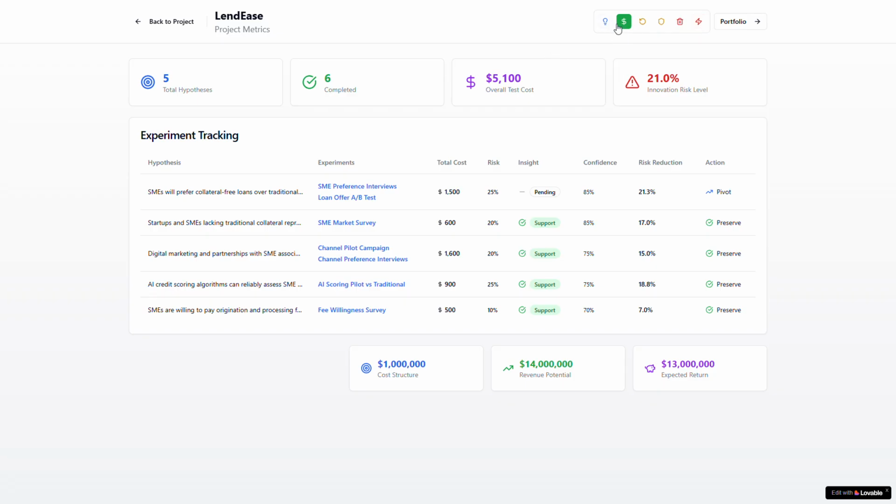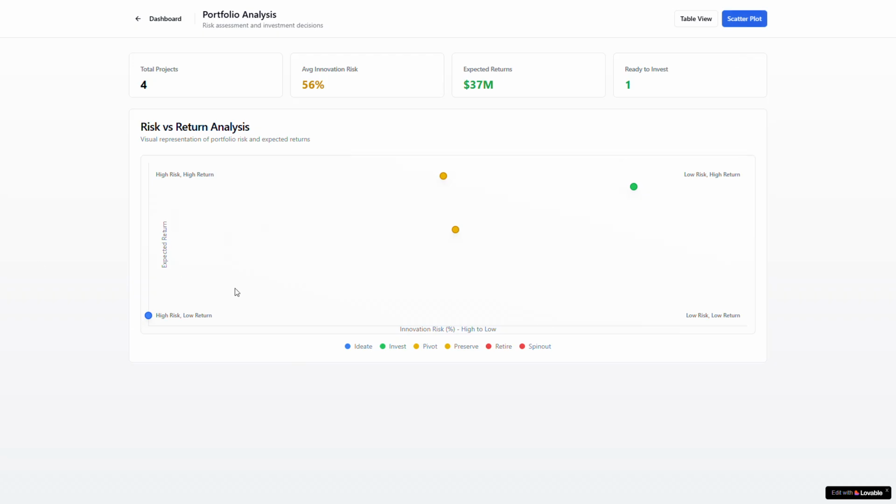Here is the final decision for that given project. Usually by default it is ideate. Should I invest, pivot, preserve and retest it again, kill it, or spin it out? And finally you can see all the projects in my portfolio, what the projects are and their status. What is ready to invest, and how much return will I get? So this is all about it.